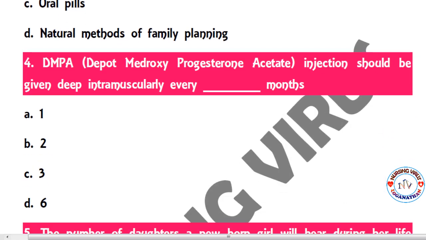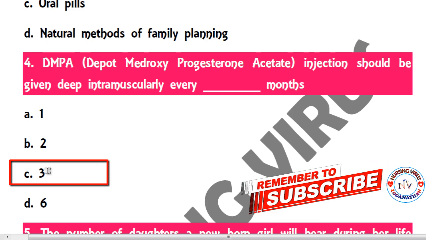The next question: DMPA, depot medroxyprogesterone acetate injection, should be given deep intramuscular every dash month. Options are 1 month, 2 month, 3 month and 6 month. So the correct answer is 3 months. Every 3 months the IM injection can be given.